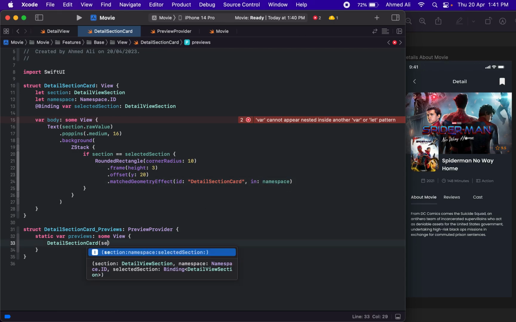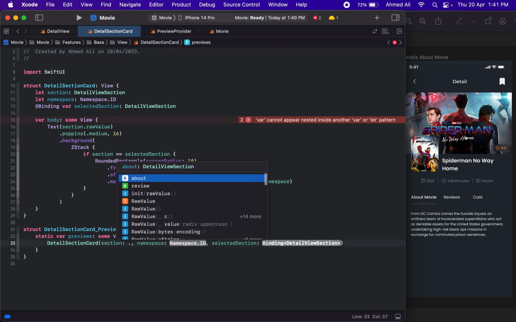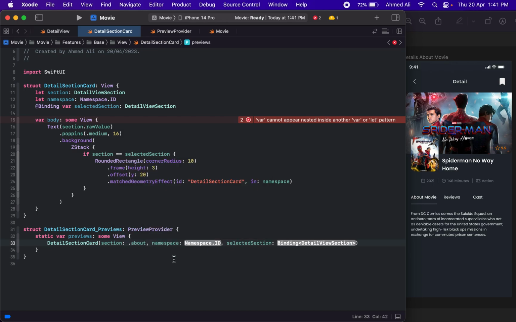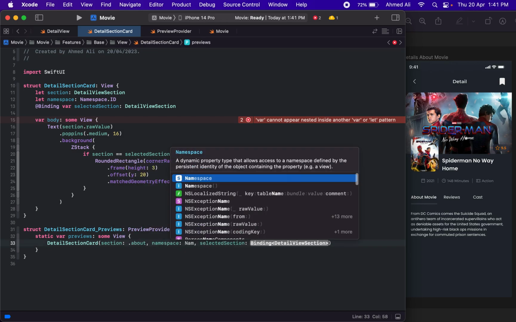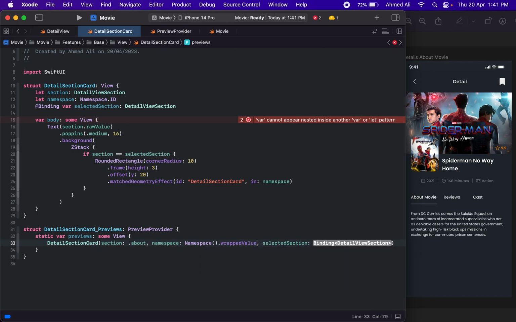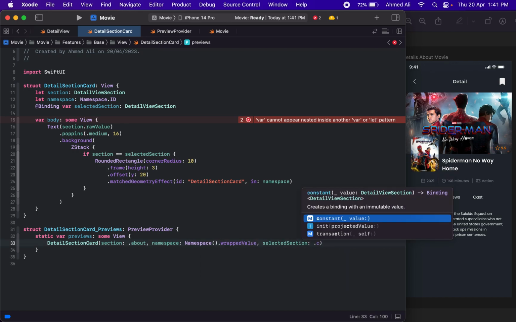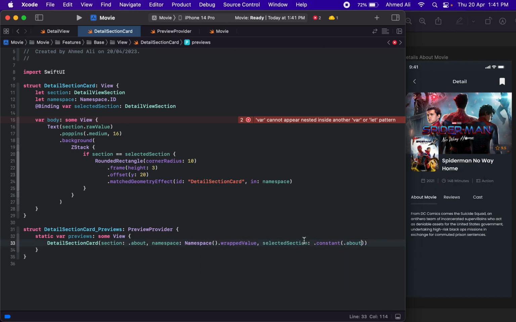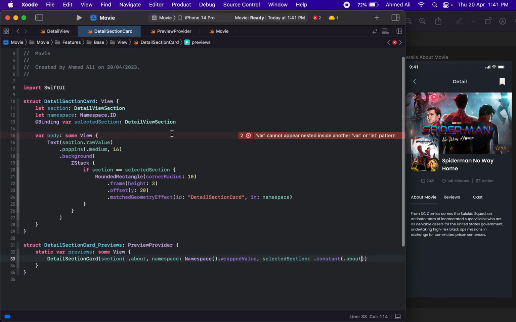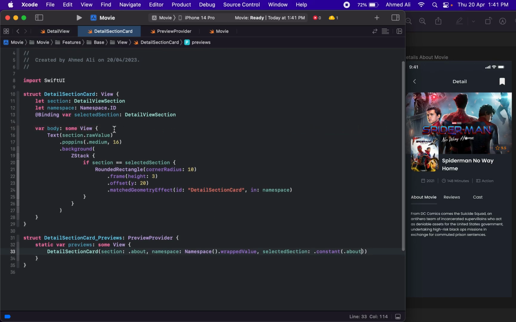We need to pass the values. Section, let's have maybe about, namespace, let's create it, and this, let's have constant value of about maybe. So I guess that's all.